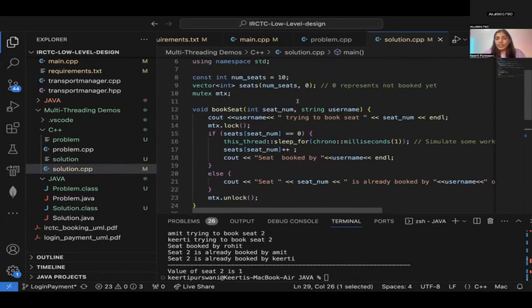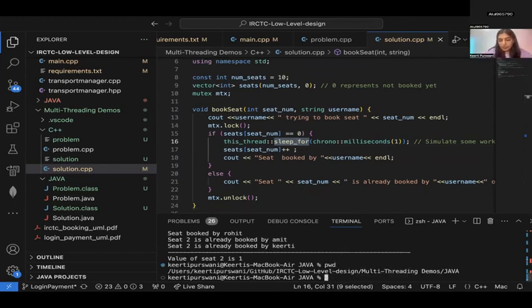Now, when we try to book, I have added a small sleep of 1 millisecond, obviously, because you'll have to make payment and all of that, right? So I have added a simple sleep in between so that you can see that there is some delay and multiple people will end up booking the same seat. So let's see if I can demo that or not.